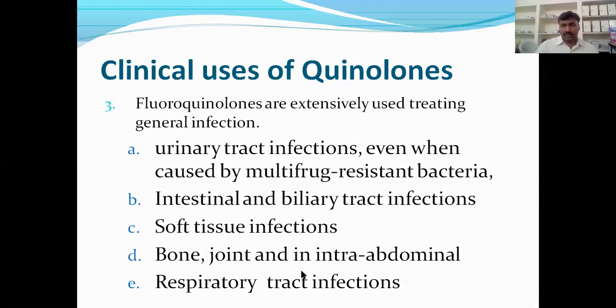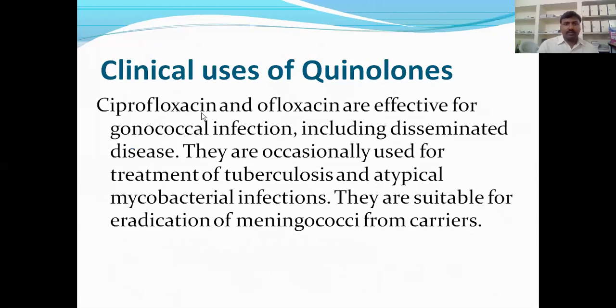We can prefer ciprofloxacin and ofloxacin, which are effective for gonococcal infection, including disseminated disease. They are occasionally used for treatment of tuberculosis and atypical mycobacterial infections also. They are also suitable for eradication of meningococci from carriers, because meningococcus produces meningitis.